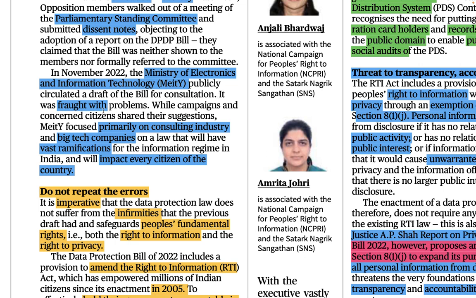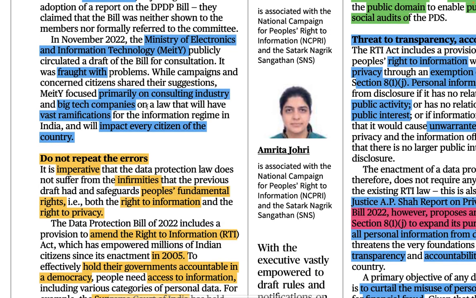It was fraught with problems. Fraught with means full of. So it was fraught with problems, meaning there were so many problems in the bill, as the opposition members say. While campaigns and concerned citizens shared their suggestions, meaning all the campaigns that were happening, and citizens who knew a little bit about it and were a little worried, they actually gave their suggestions.